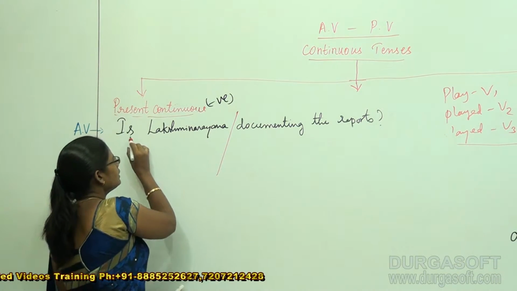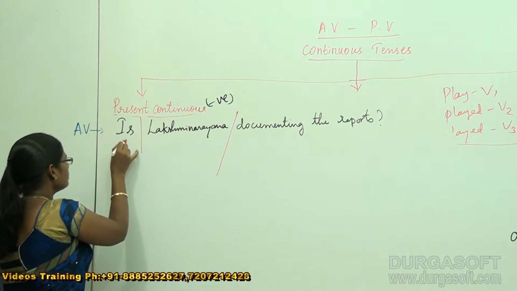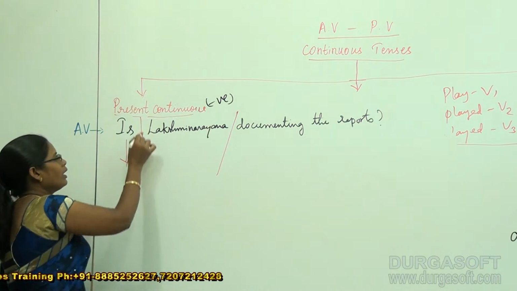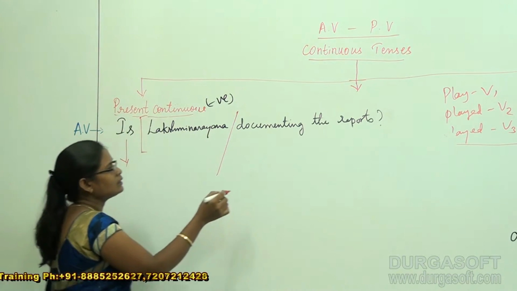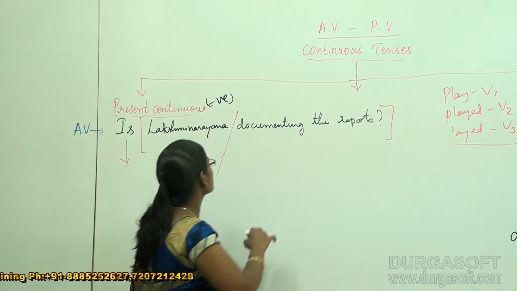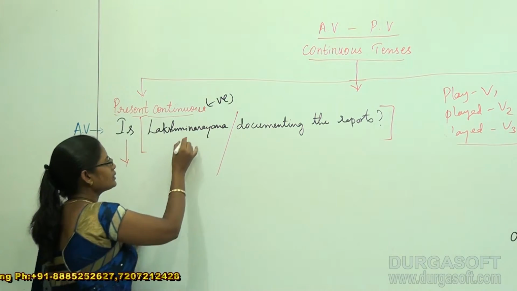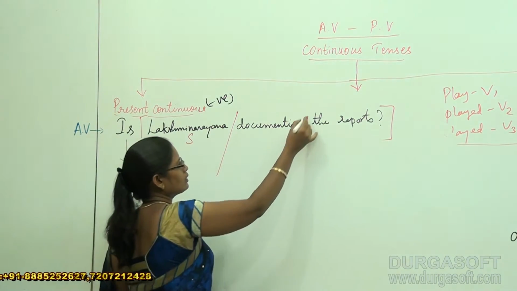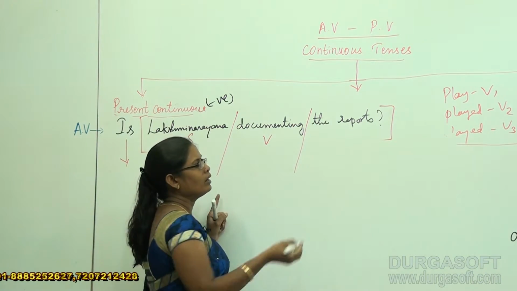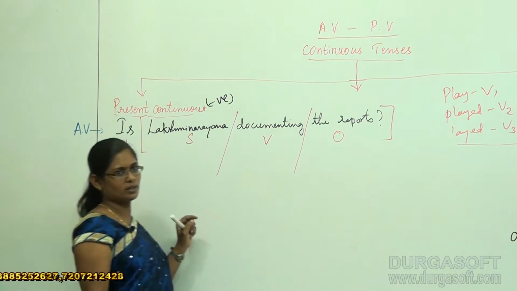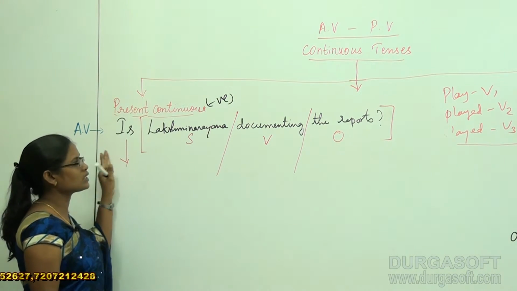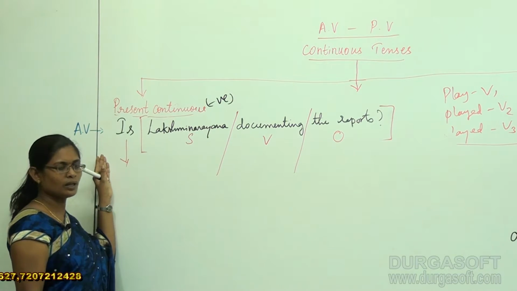Yes, is should be written as it is. You just have to leave is like that, okay? And from this you have to start splitting the sentence. Lakshmi Narayana is the subject here, documenting is the verb, and the reports is the object. Whenever you are starting a question, just try to leave this place, okay?